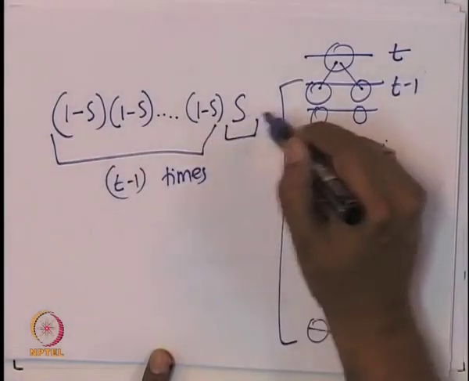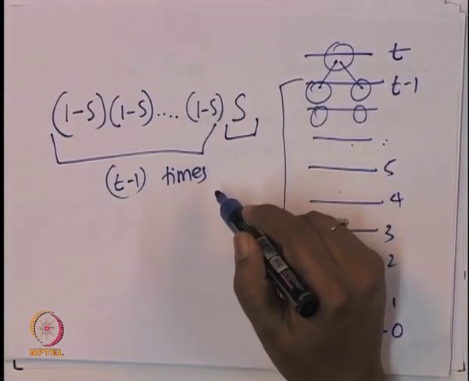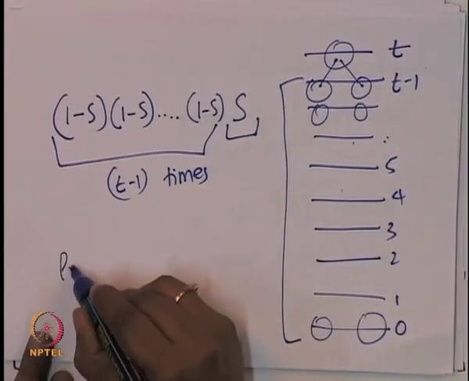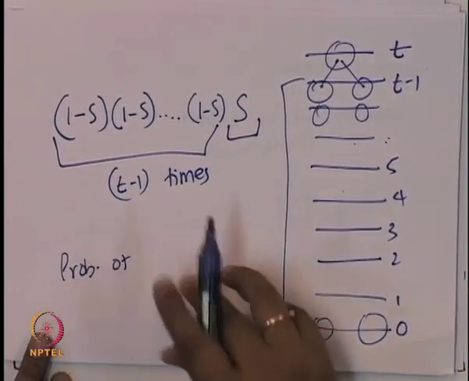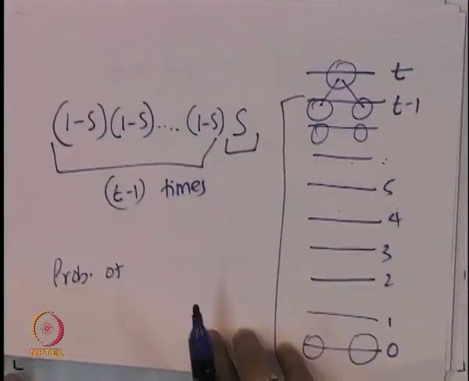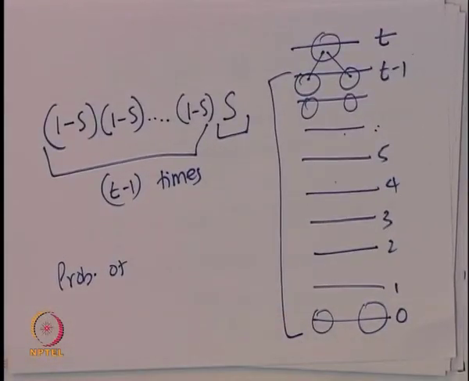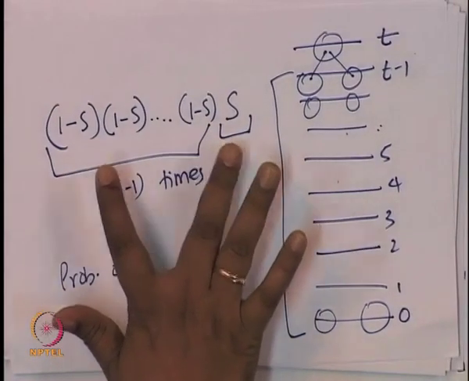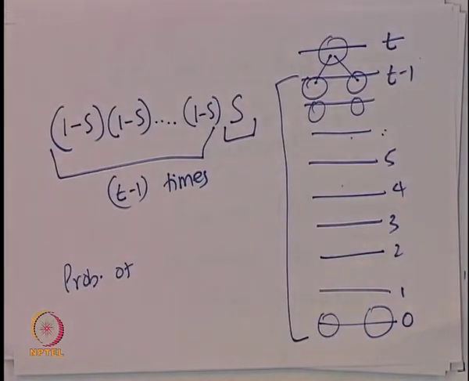So, this product essentially will give you the probability that 2 individuals had a common parent t generations ago. So, that is the answer.